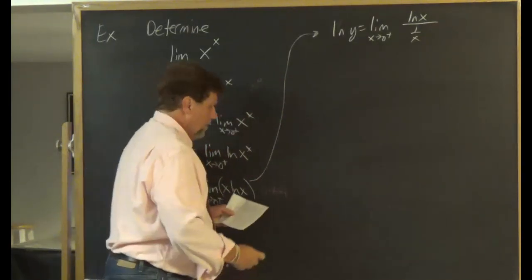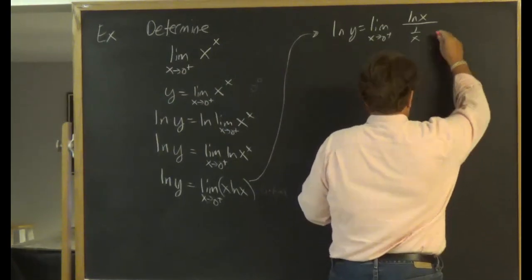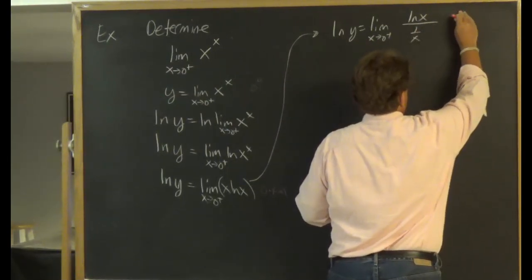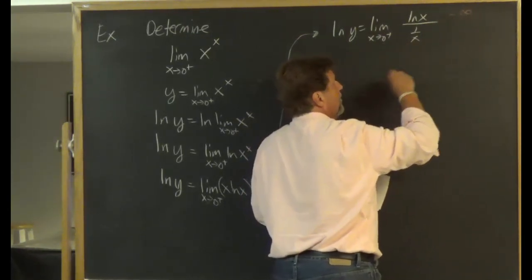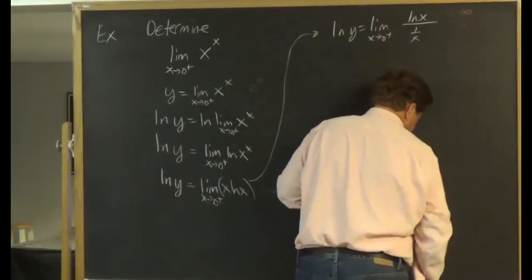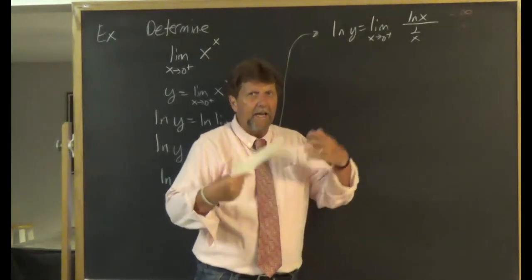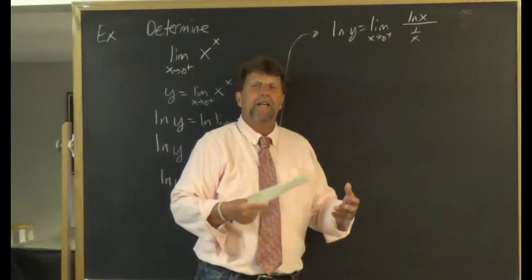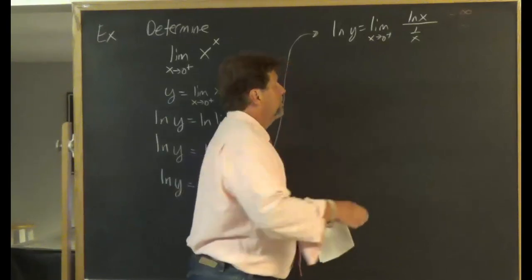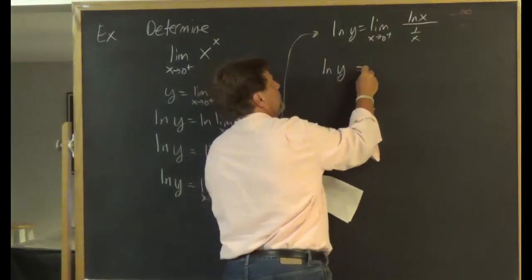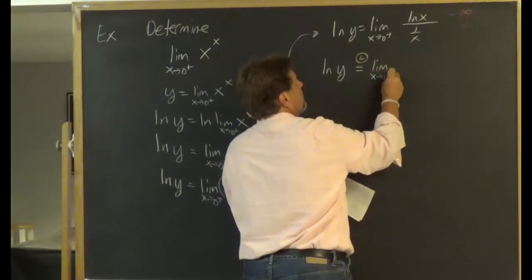And the form I now have is negative infinity in the numerator. And as you approach 0 from the right, 1 over x is infinity. So I have negative infinity over infinity. That is one of the forms that we generically just call infinity over infinity. So I can now apply L'Hopital's rule. And remember, when I apply L'Hopital's rule, it's just to the right side, because that's the only side that has a limit statement.